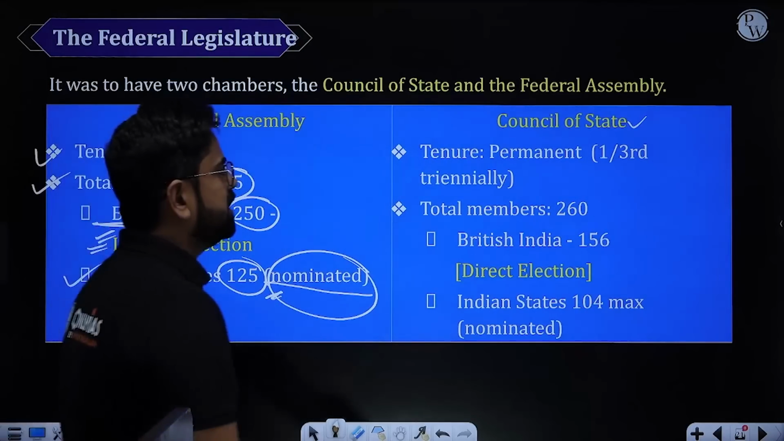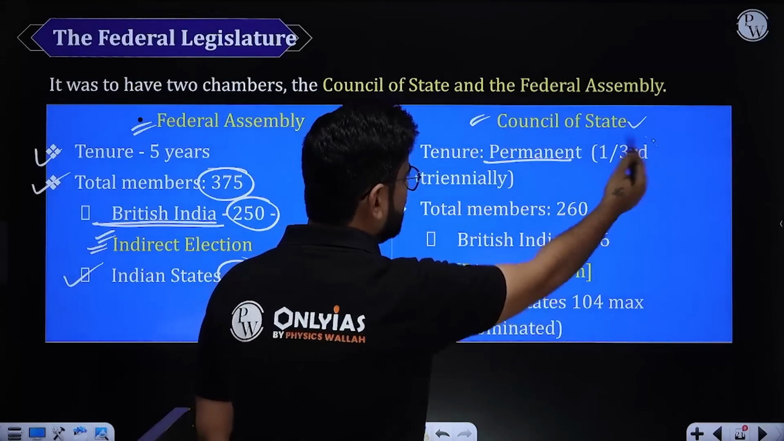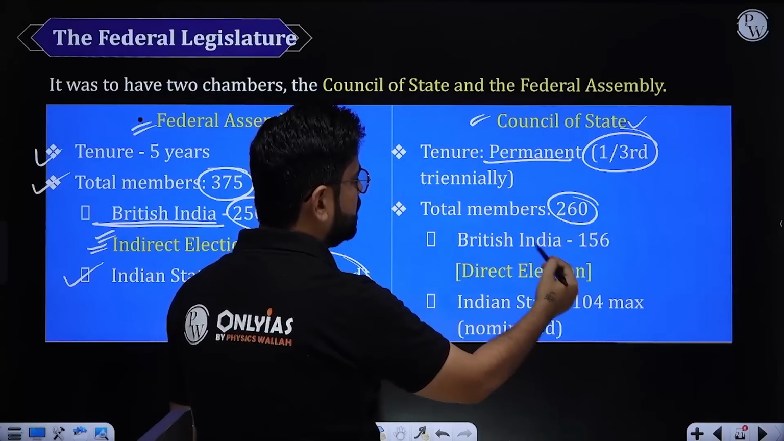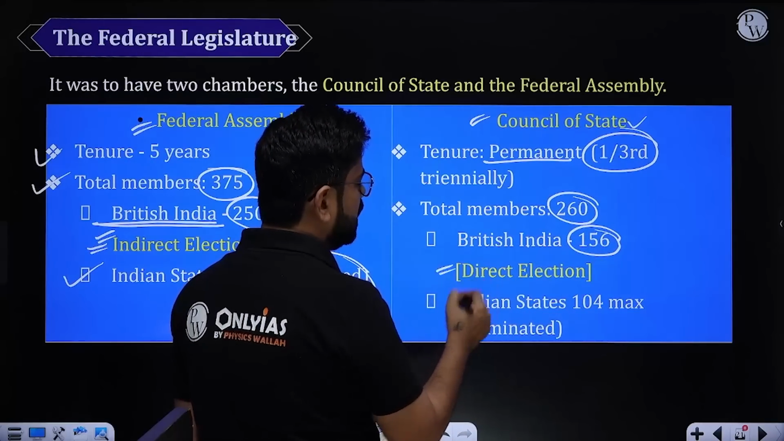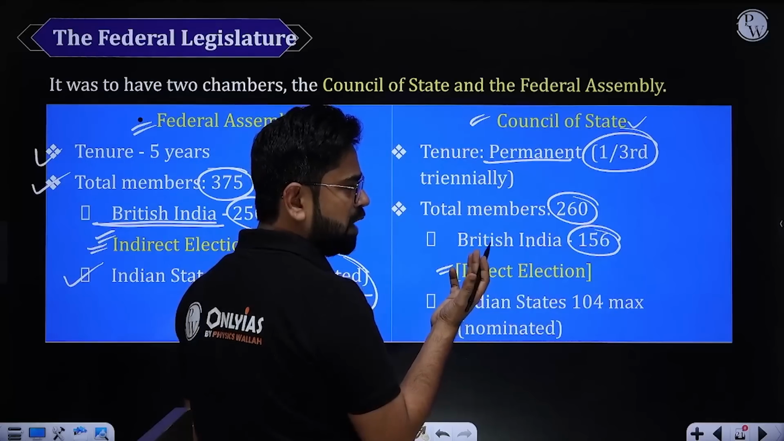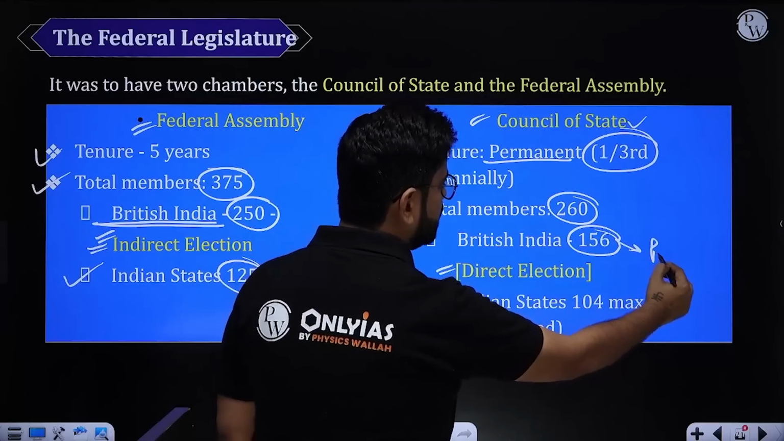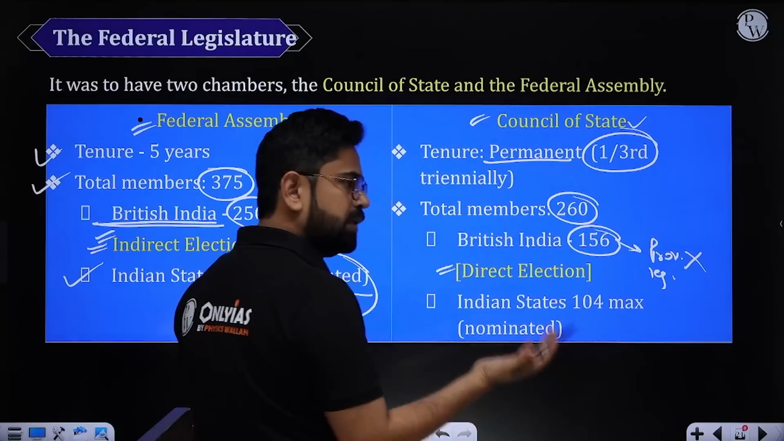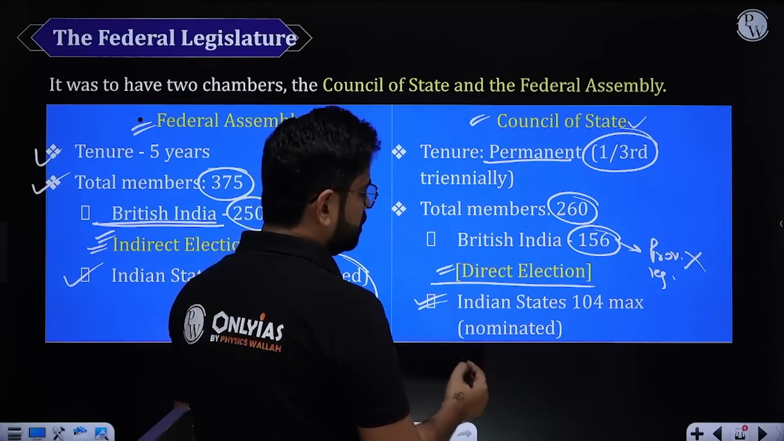Similarly, in Council of State, which sounds like Rajya Sabha, so Council of States, this is a permanent house. 1/3 will be retiring every year. Total members 260. British India will have 156. Numbers are not important. Important is here they are proposing direct election. Council of States is supposed to have indirect election. These members should be coming from the provincial legislature, but no, they'll be coming from the people. People will be electing. Right? Does not make sense. Again, Indian states nominated.